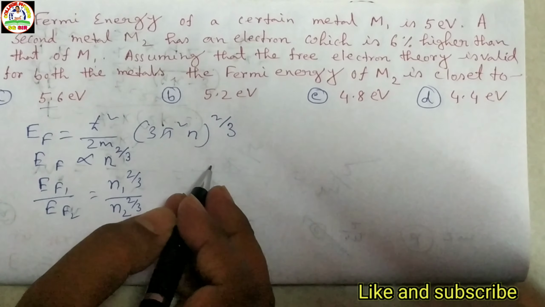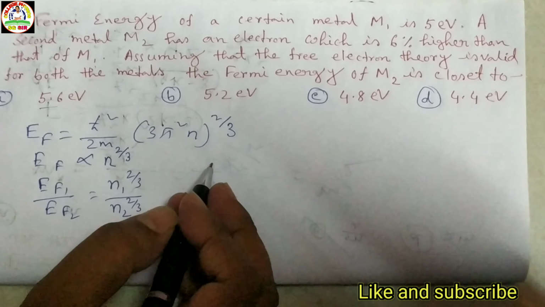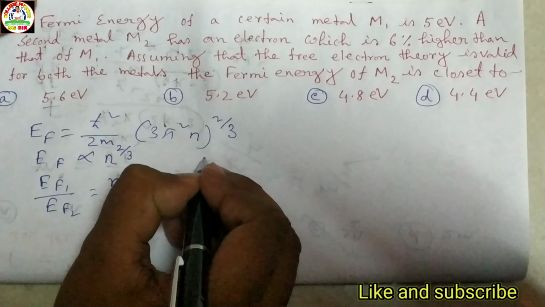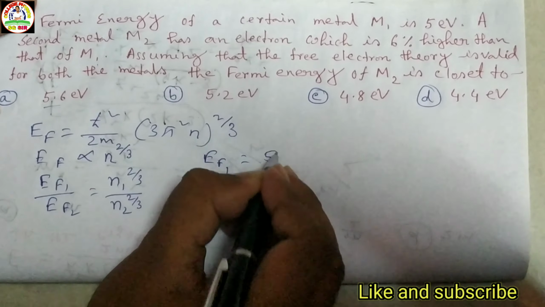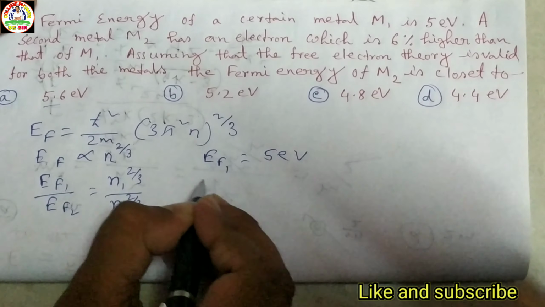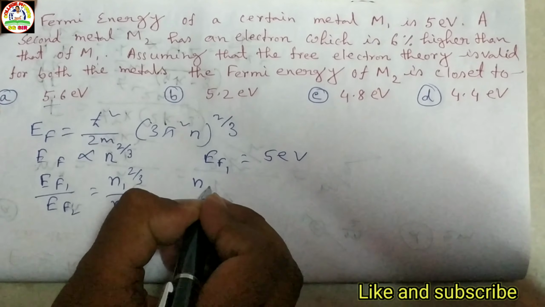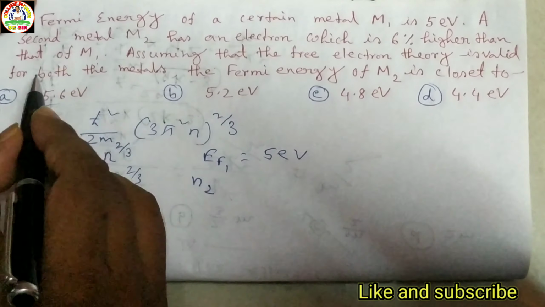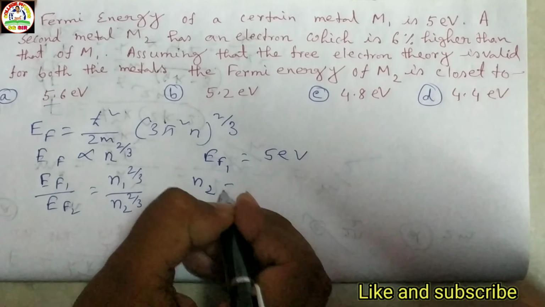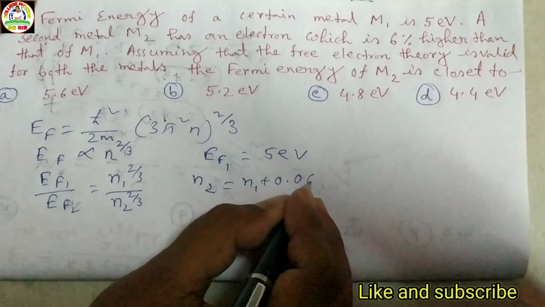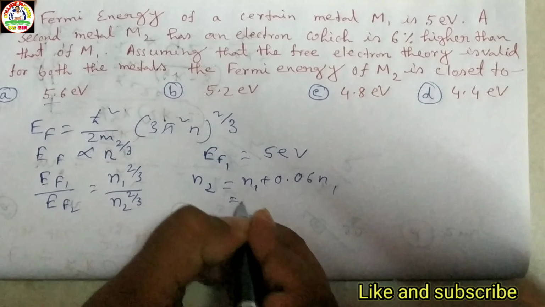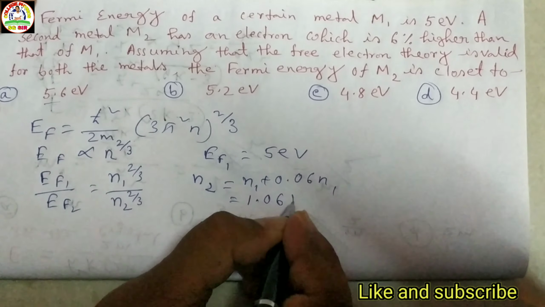Here the Fermi energy for metal M1, that means EF1, is given as 5 electron volt, and n2 is 6% higher than n1. So n2 is equal to n1 plus 0.06 n1, that means 1.06 n1.